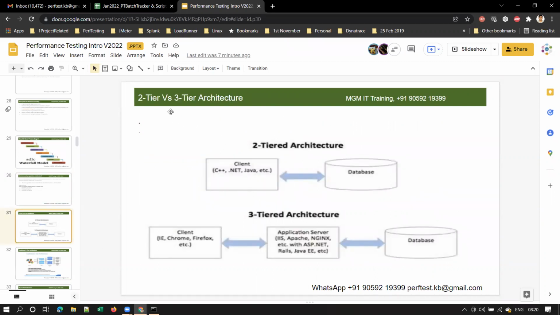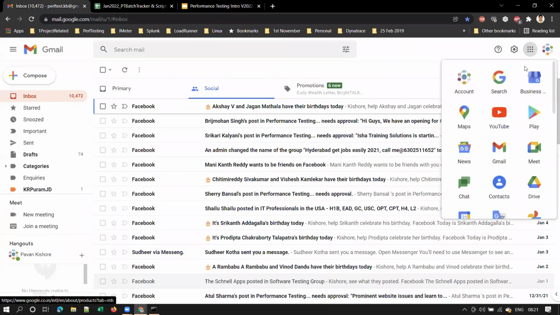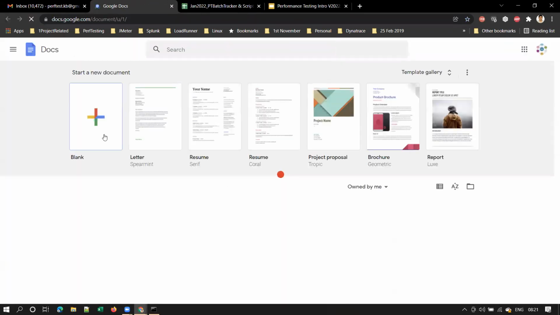So now the next concept I want to explain is 2-tier versus 3-tier architecture, right? I'll give some examples for this. First, let me explain 2-tier architecture. This application is also called a thick client application, and this is called a thin client application. Let me bring up your notes. I'll share this Word document also with everyone. Okay.